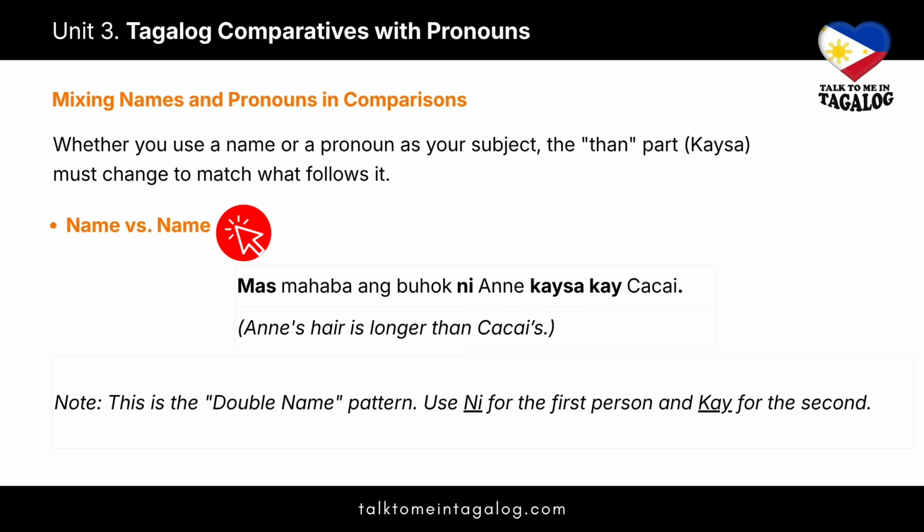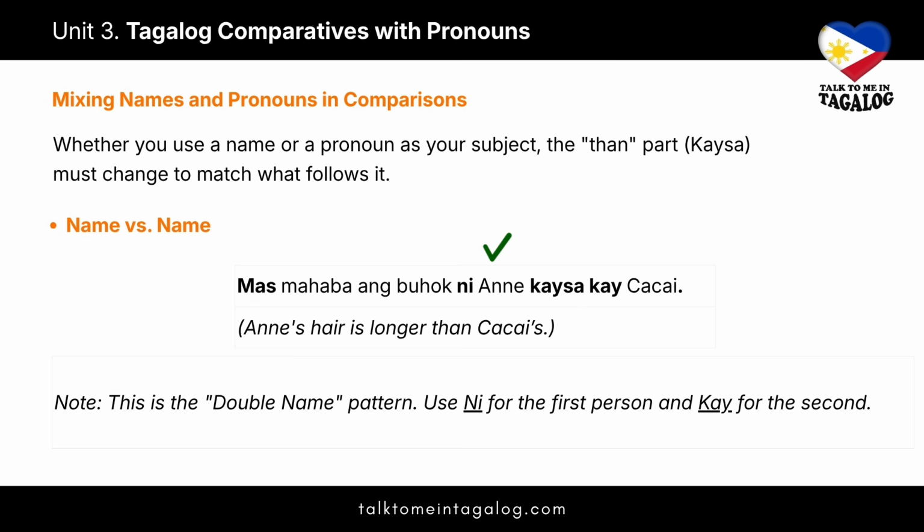Next, we have the name versus name comparison. As a rule, the than part, or kaysa, must always adapt to the specific person or group that follows it. Take a look at this example. Mas mahaba ang buhok ni Ann kaysa kay Kakay. Meaning, Ann's hair is longer than Kakay's.